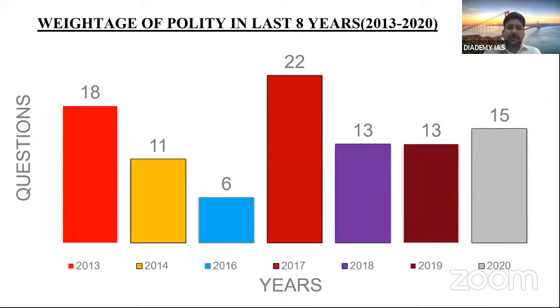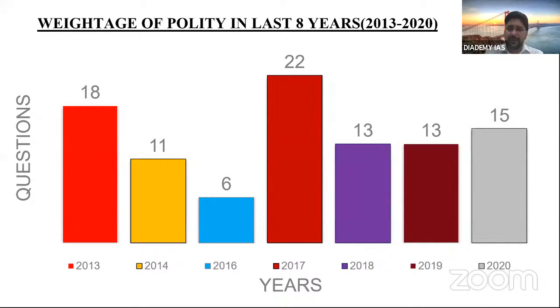In 2013, there were 18 questions from polity, quite a big number. Because if you see in the last few years, out of 100, 50 to 60 questions come from the static part. Sometimes it comes down to 50 also. So 50 from the static portion, that is core subjects: polity, history, economy, geography, environment, and 50 from contemporary, current affairs, and any dynamics or miscellaneous part. So out of 50 or 55 questions, if 18 questions are coming from one particular subject, it shows a lot of importance, and not just in prelims, also in mains.